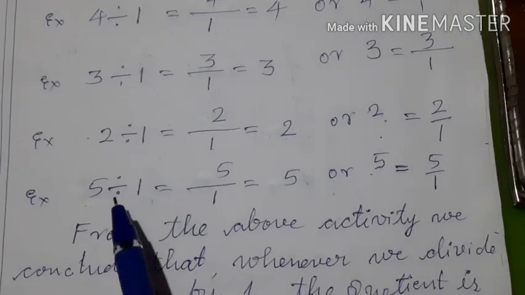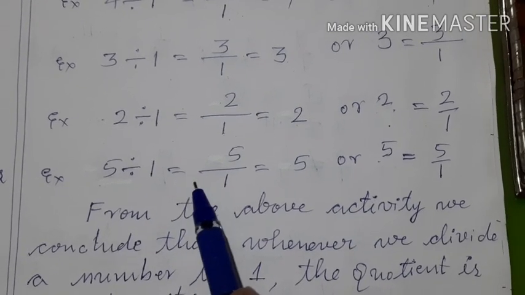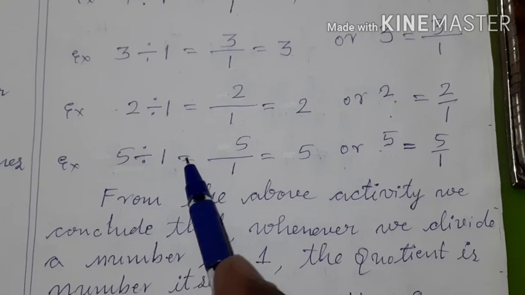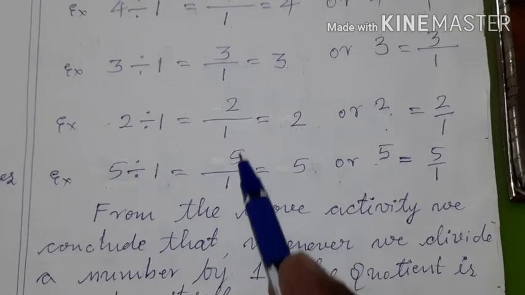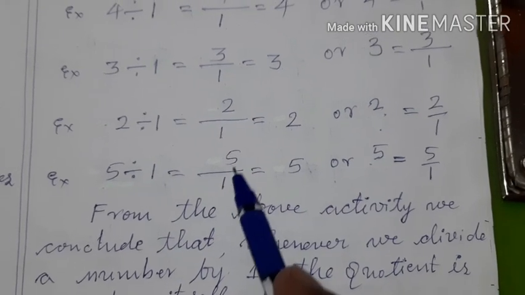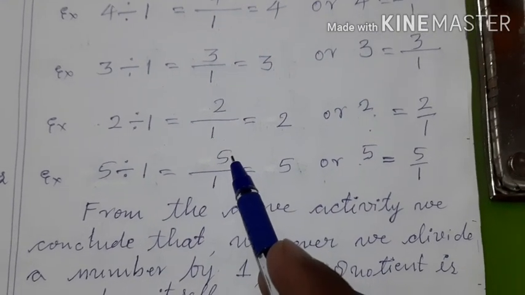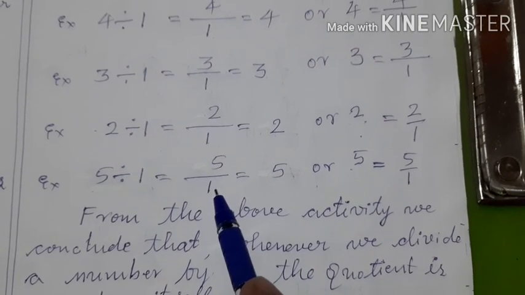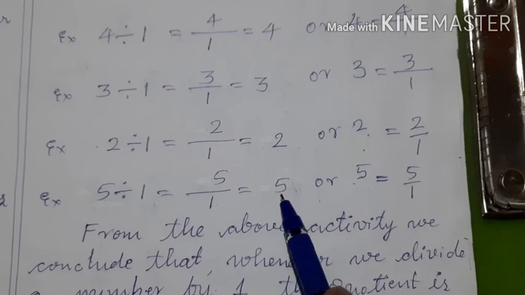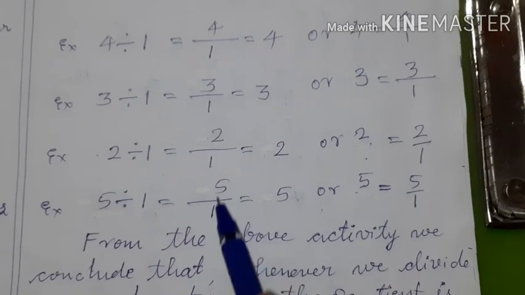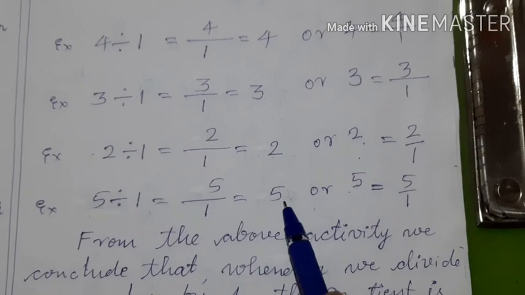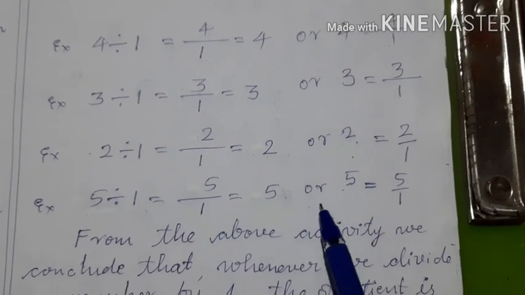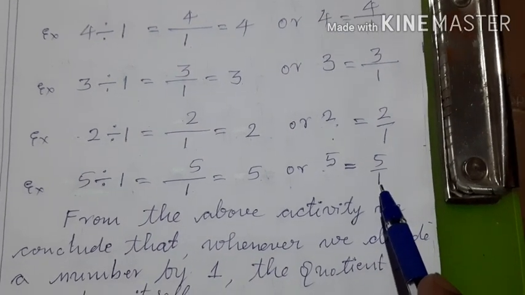Similarly, children, 5 divided by 1 means what? It is equal to 5 upon 1. Both are same. What is the meaning of 5 upon 1? There are 5 rupees and they should be given to one person. Then that one person will get how much? He will get 5 rupees only. That is why 5 upon 1 is equal to 5 or 5 is equal to 5 upon 1.